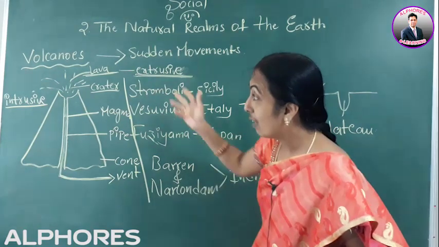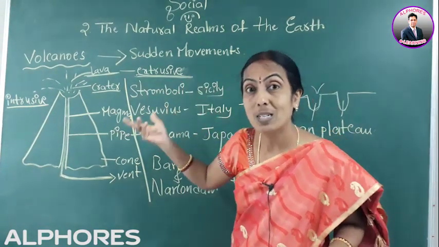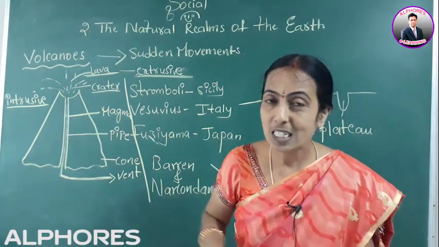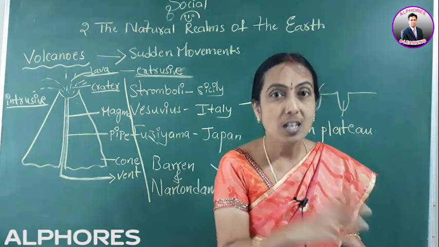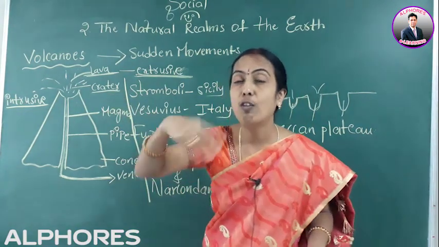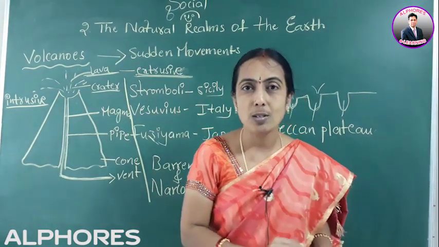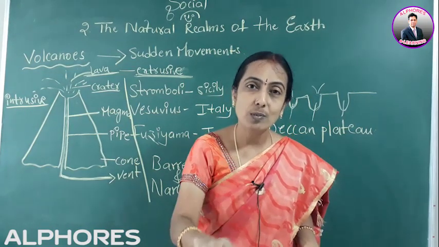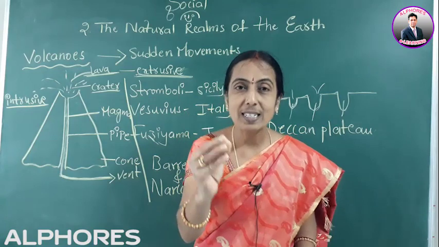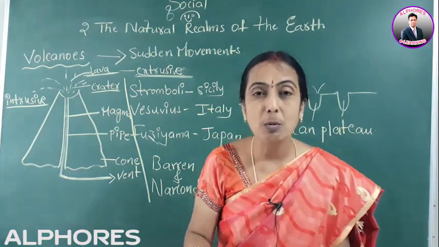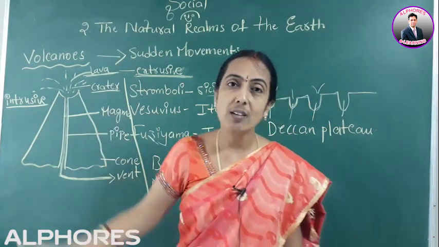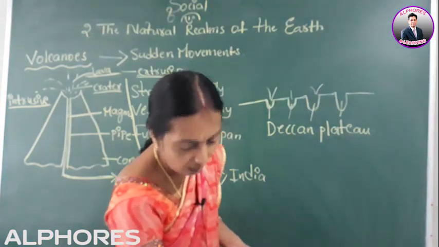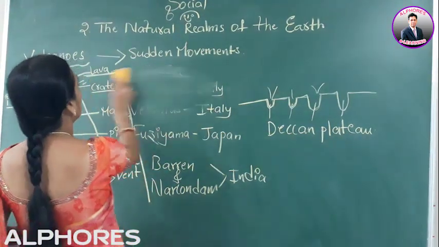But when the lava flows and afterwards cools and solidifies, it forms into black soil, which is suitable for cotton and oil seeds. So in that way it is leading to the formation of a new crust also. So sudden movements are both destructive and useful. In this one example, volcanoes, I said we will deal with earthquakes in our later classes. Right, now the next side heading is external process.